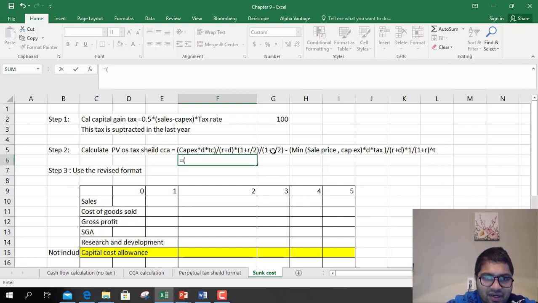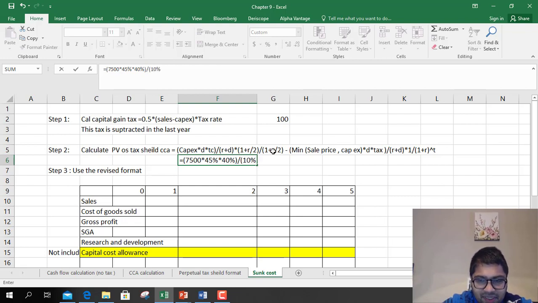So 7.5 million, that is 7500 for us, into D, 0.45, right, that is 45%. D is depreciation rate, into tax rate 40%, divided by R